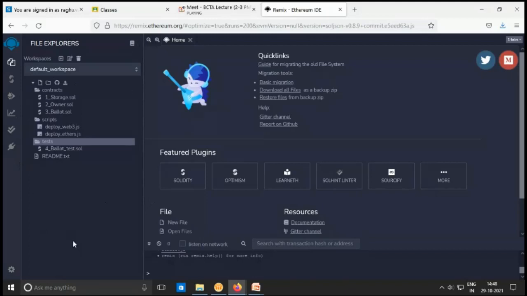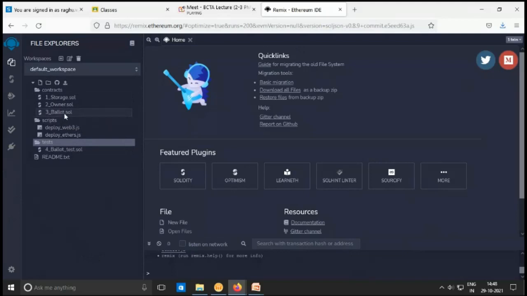At the same time, you can also upload whatever code you have written on your computer onto this via this particular symbol, Load a local file into current workspace, and you can work on this IDE. So this is the brief introduction of the Solidity Remix editor. Now we'll move on to storage.sol, owner.sol, ballot.sol.